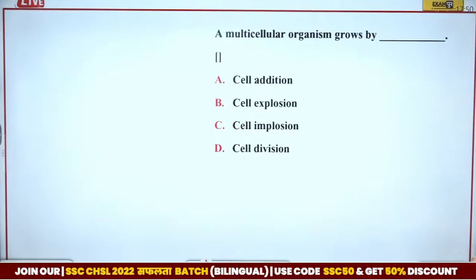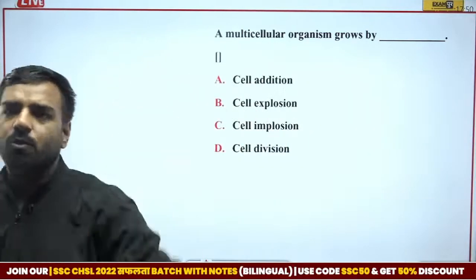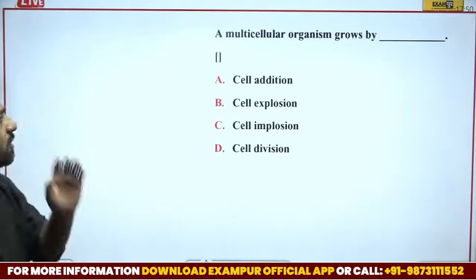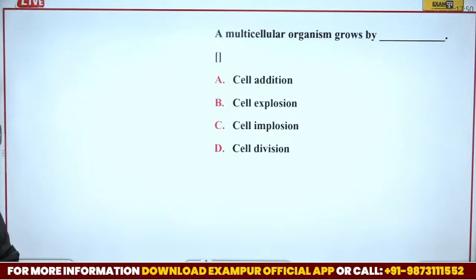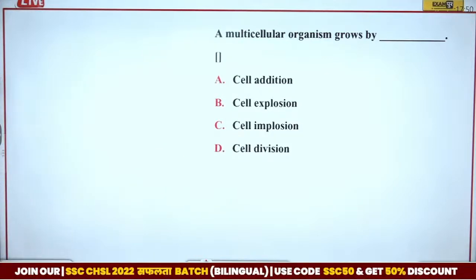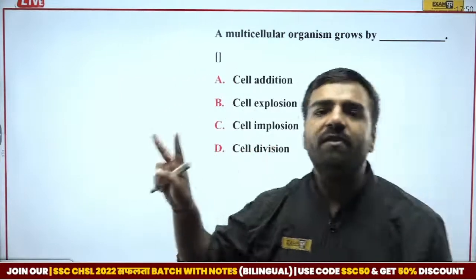So this is the last question of the day. A multicellular organism grows by dash. Very basic question. I guess everyone can answer this. So Muskan, Vikram, great. Both of you were correct. My question was, a multicellular organism grows by what? Is it cell addition, cell explosion, cell implosion or cell division? Very obvious answer. Whenever we talk about cell, we have two types of divisions, right?